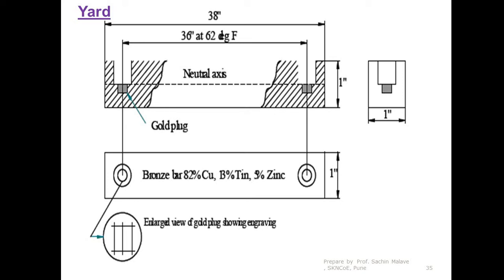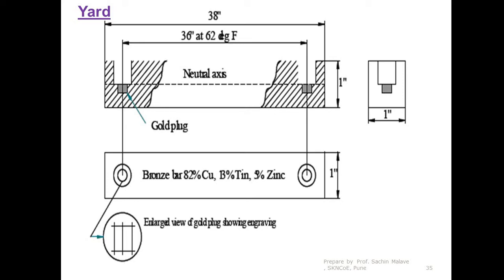This is the section, and this is the enlarged view of this recess. So a 1 inch by 1 inch cross section is there, and the gold plugs are inserted here. This was as far as the international prototypes of the meter and yard were concerned.